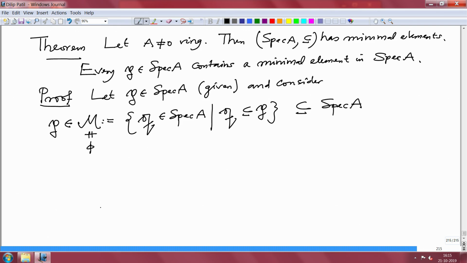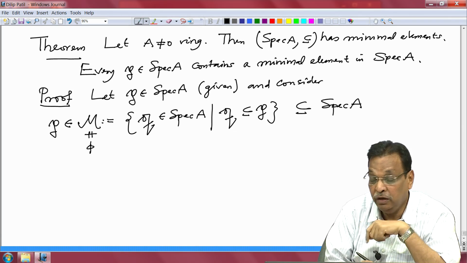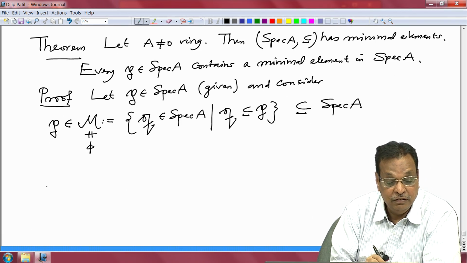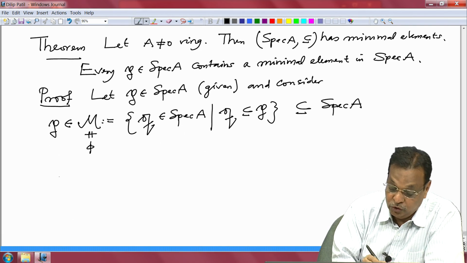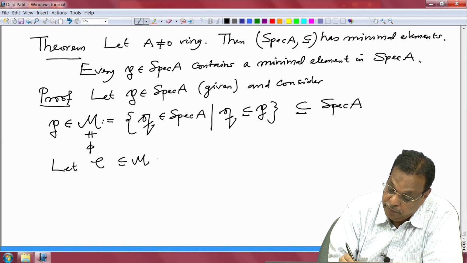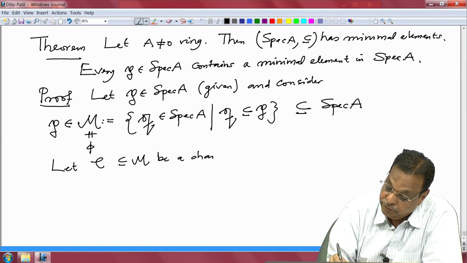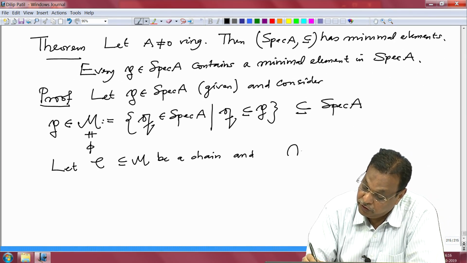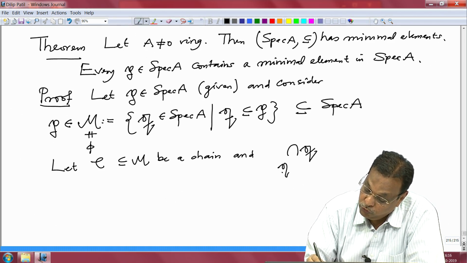Now, I want to check that this has every chain. So, let us start with the chain, because if I want to conclude it has minimal elements, I want to apply Zorn's lemma, but I will apply Zorn's lemma not to the M with usual inclusion, but to the opposite set. So, I will prove that every chain has a lower bound. So, let C contained in M be a chain and consider this intersection of Q belonging to C.